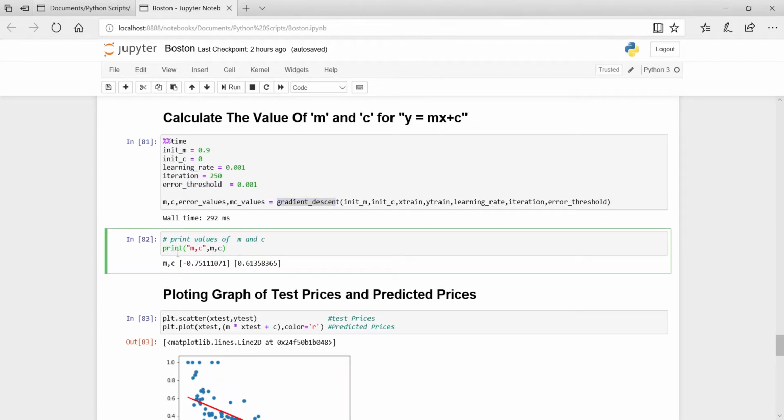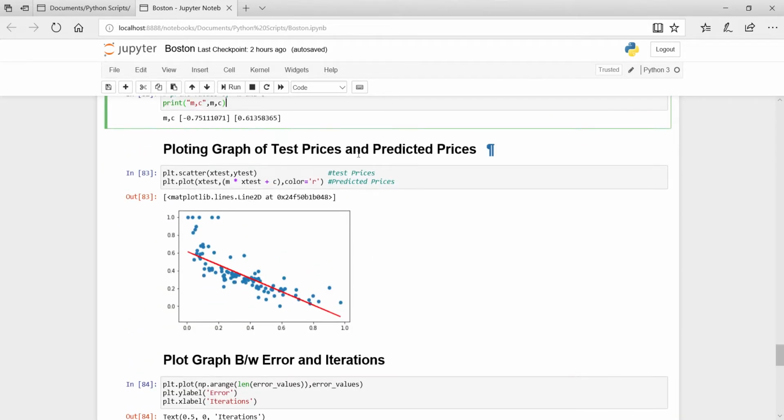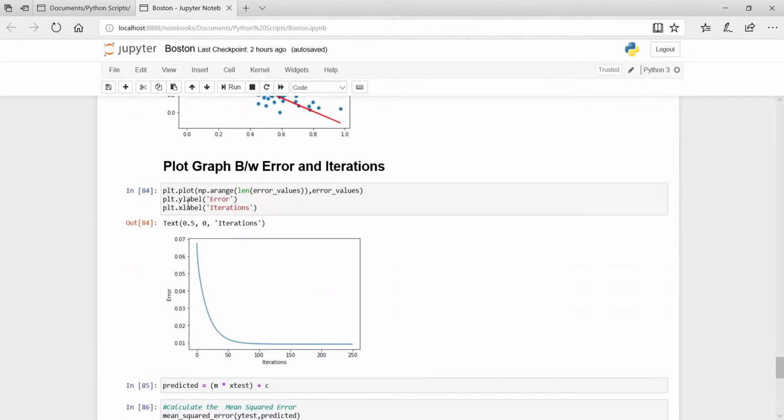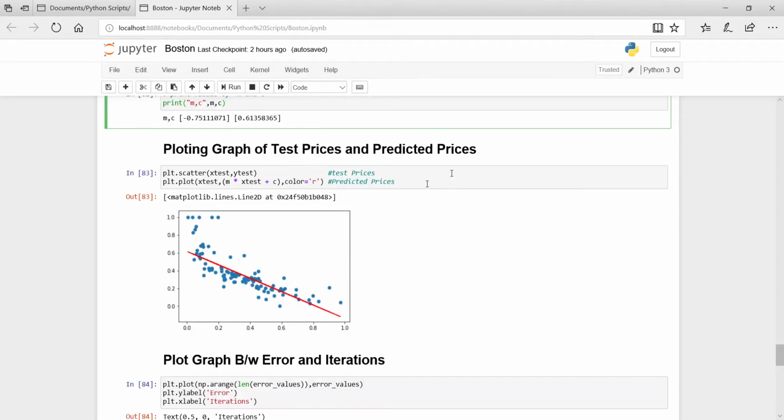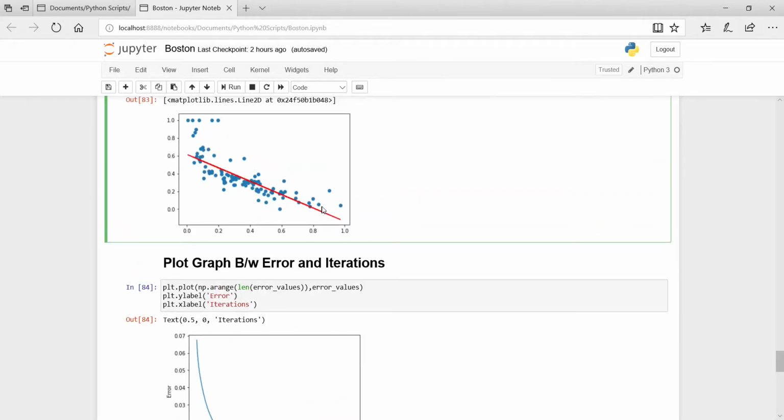And here I have printed the values of m and c, the slope and the y-intercept, and then I have plotted the graph between test prices and predicted prices. Test prices are our actual prices, and predicted prices are the prices predicted by our machine learning algorithm. We can see the blue dots are shown for the actual prices, and the red line is shown for the predicted prices. So we have got high accuracy. You can also see that this algorithm is used only for linear data, not for classification problems.